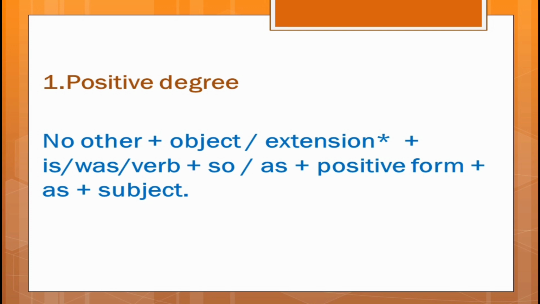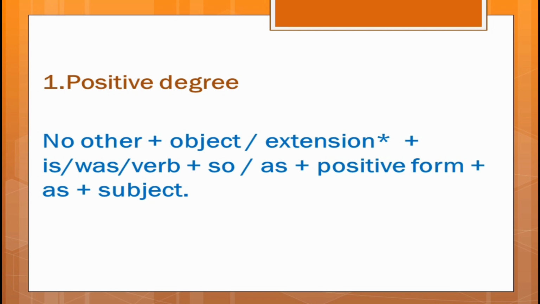As you can see on the screen, there are three important rules to change positive to comparative and comparative to superlative. But I have mentioned here one which is about no other. Then you also can use very few. As you can see on the screen, by using no other plus object or extension or is, was or verb. You can use so or as plus positive form plus as or subject. By this way, you can write positive degree.